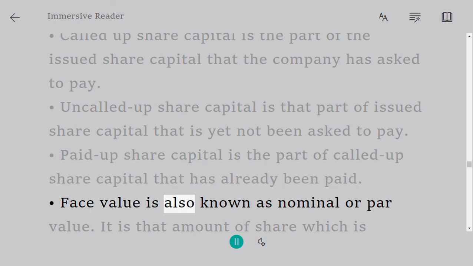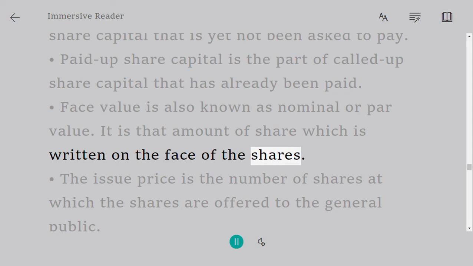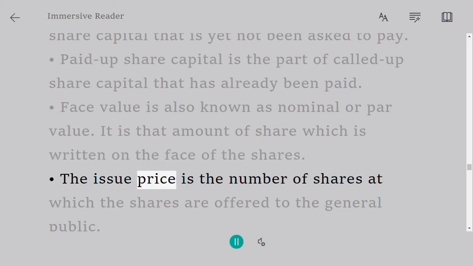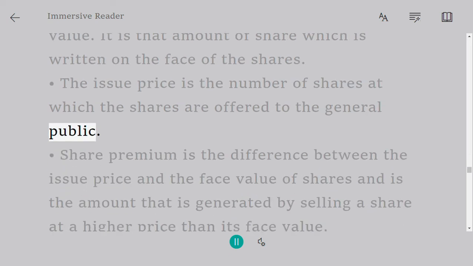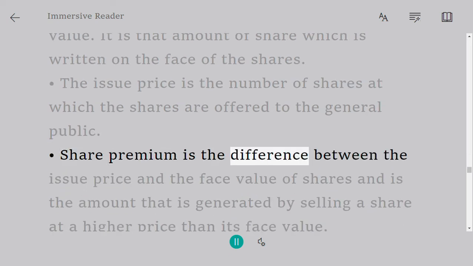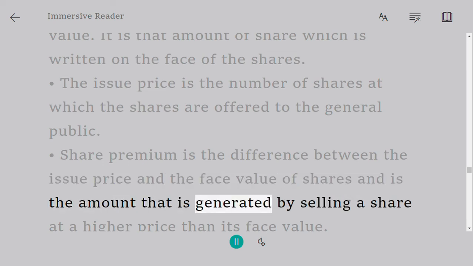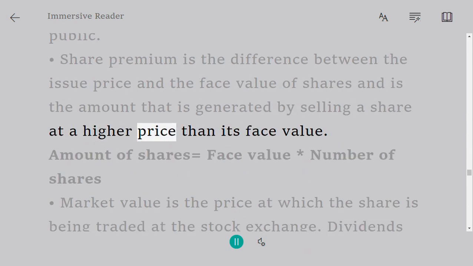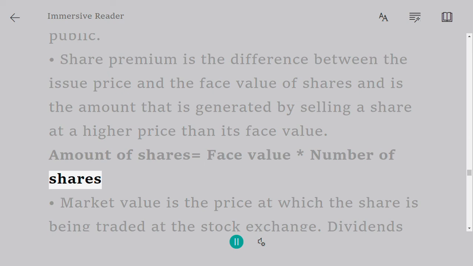Face value is also known as nominal or par value. It is the amount of the share which is written on the face of the shares. The issue price is the price at which the shares are offered to the general public. Share premium is the difference between the issue price and the face value of shares, and is the amount generated by selling a share at a higher price than its face value. Amount of shares equals face value times number of shares.